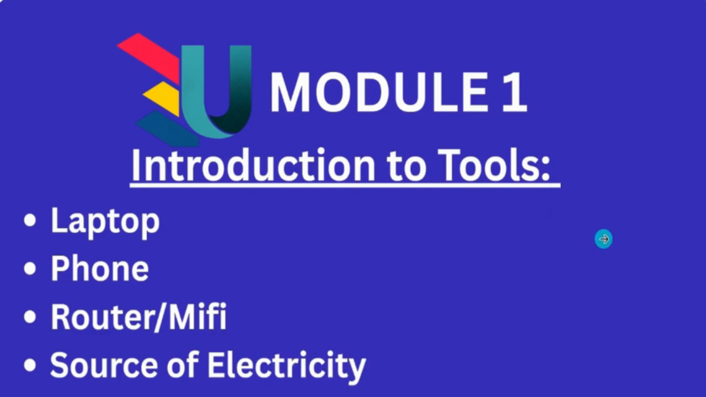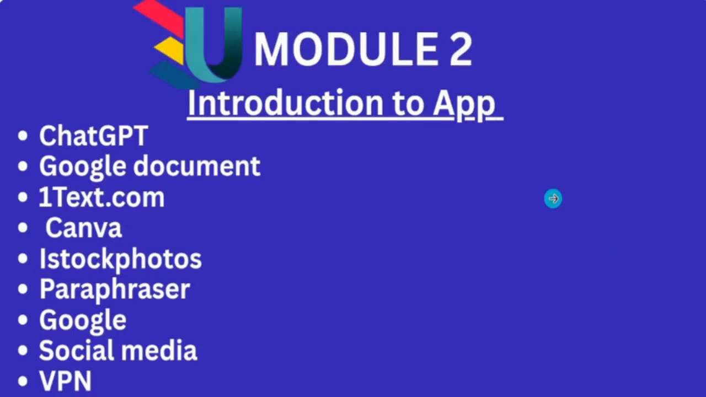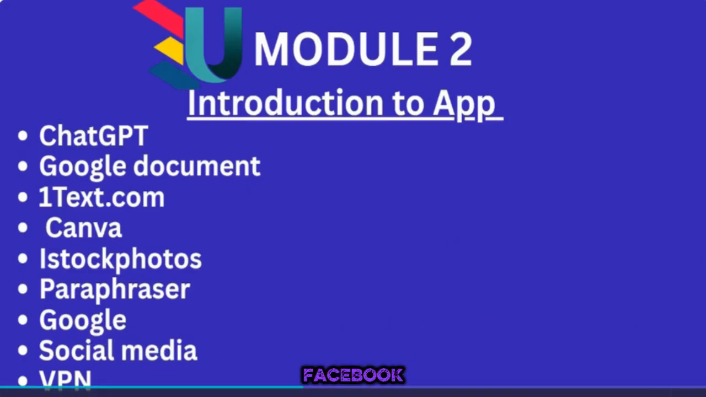Then these are the applications we are going to use. We start with this application. We are going to use more of ChatGPT, AI, Google Documents, OneText.com, Canva, iStock Photos, Paraphraser. The paraphraser we are going to use is going to be Quillbot. Then we use Google, social media. The social media we are using more is Facebook. Then the VPN. The VPN will come in a bit. We will not use VPN so much, just a bit.